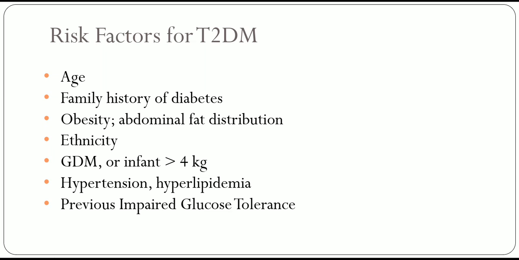Risk factors for type 2: age, yes, higher age is more associated with type 2, while younger age is associated with type 1. Family history, obesity, yes, abdominal fat is important. Ethnicity, yes, we Indians are more prone to diabetes. Then GDM, gestational diabetes, or infants more than 4 kg. Then hypertension, hyperlipidemia, then impaired glucose tolerance. These all are the risk factors.